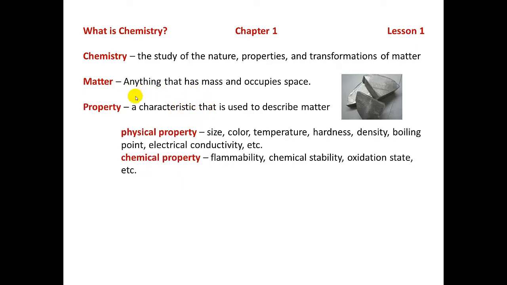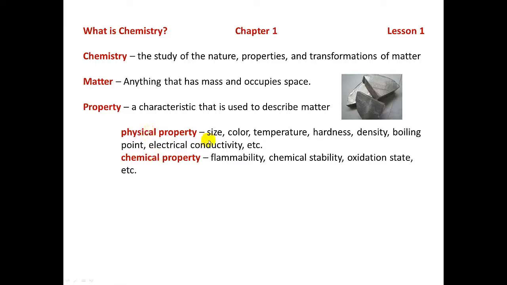So when we talk about matter, we are usually interested in the properties of matter. And that includes the physical properties and the chemical properties of matter. So what is a property? It's a characteristic used to describe matter. So I might describe a person as being 5'7", 120 pounds, brown hair, blue eyes, and so on. So when we describe matter, we can describe the physical properties and the chemical properties.